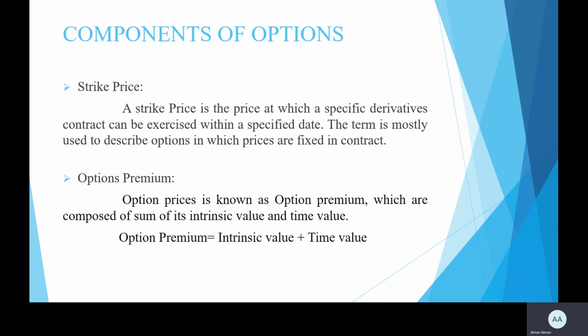So now we start our main topic, basics of option prices. Option price is basically known as the option premium, which is composed of the sum of its intrinsic value and time value. Or we can say the option premium is divided into two components, intrinsic value and time value. The formula of option premium is intrinsic value plus time value.